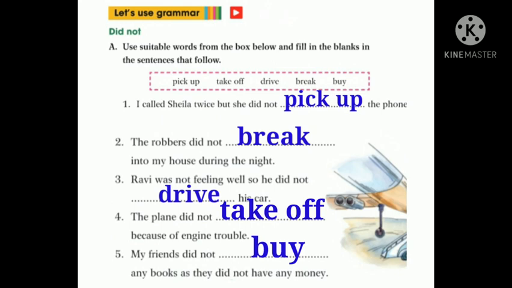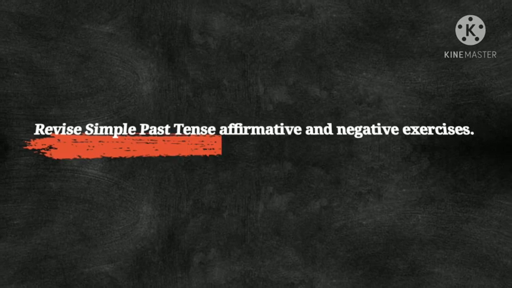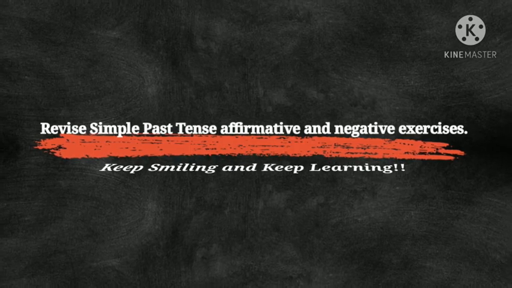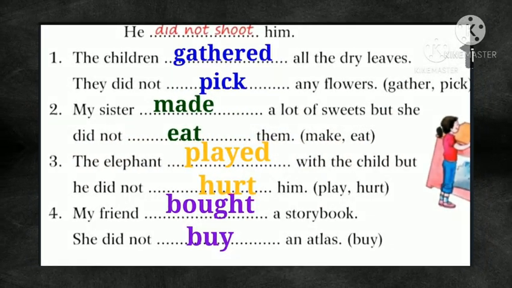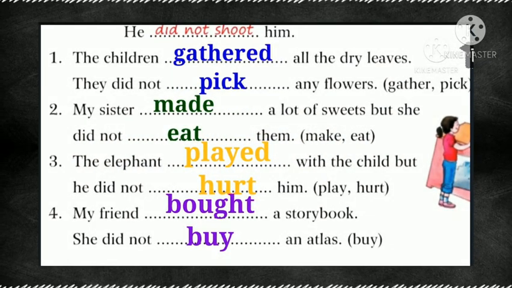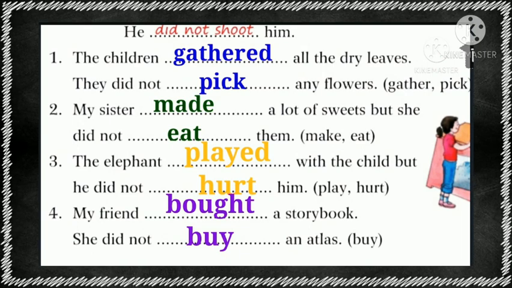Yes? I wish you all understood whatever I have explained. If there is any doubt, please ask me in the comment section below. So it's time to note down your homework. Your homework will be to revise simple past tense, affirmative and negative exercises. So what you will do, you just write down this exercise in your English notebook. Yes? And try to revise all the rules again.